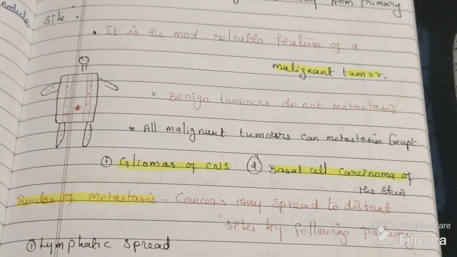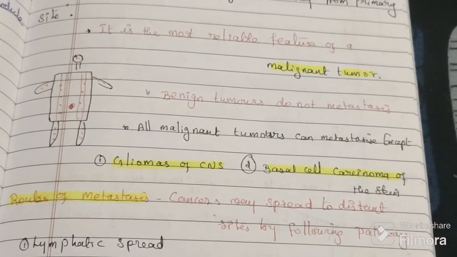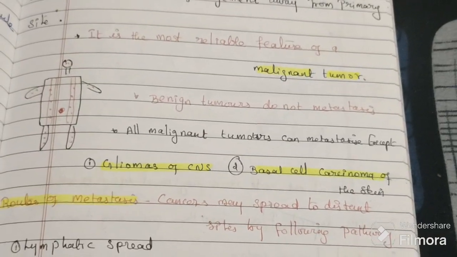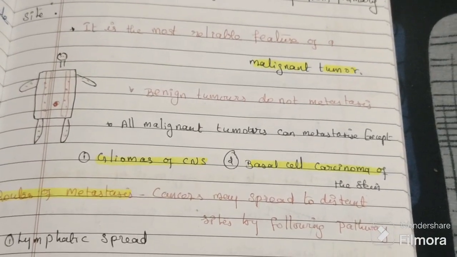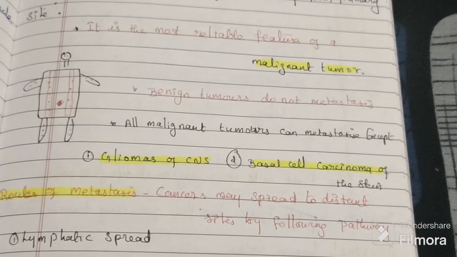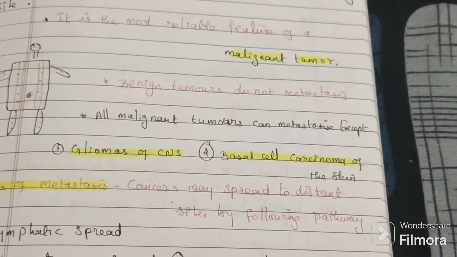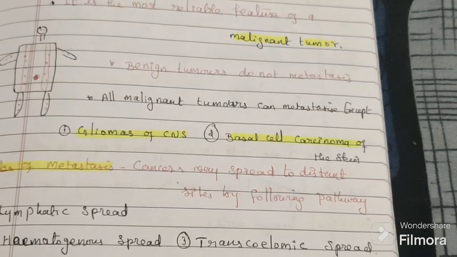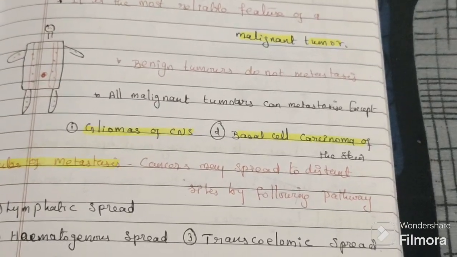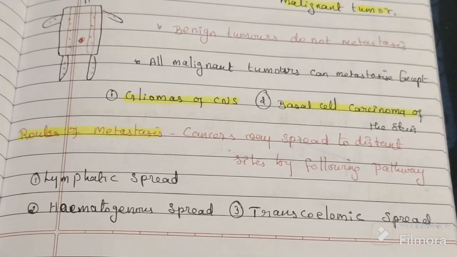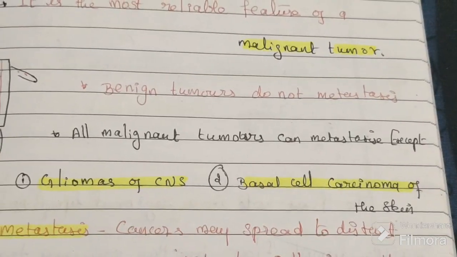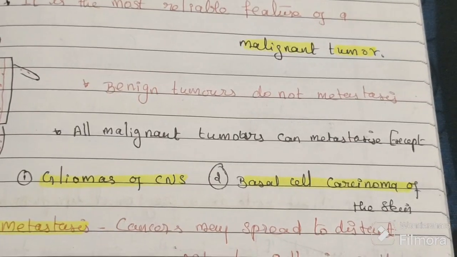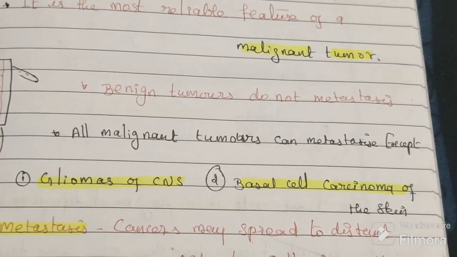So it is the hallmark feature of malignant tumors, not benign tumors. Benign tumors never metastasize. All malignant tumors show metastasis except two.